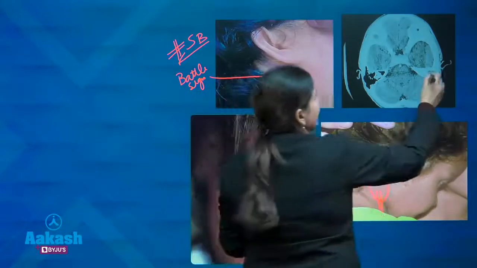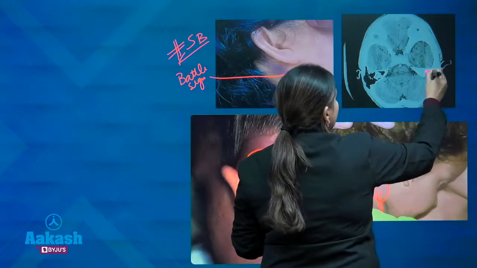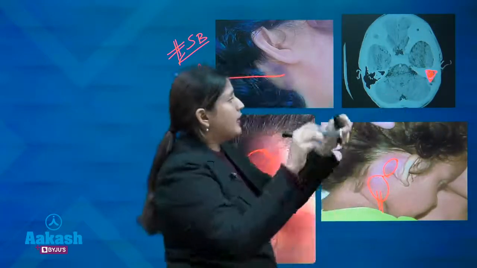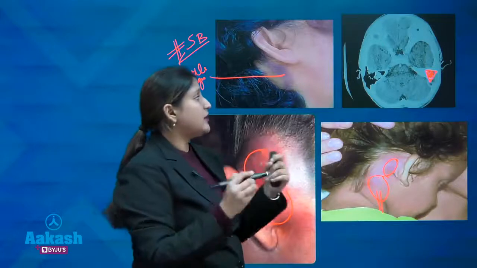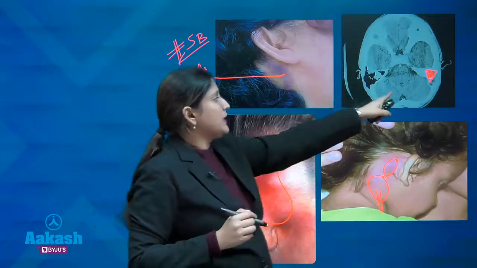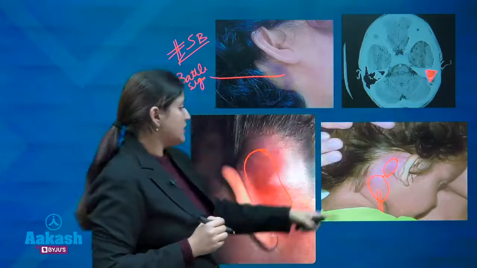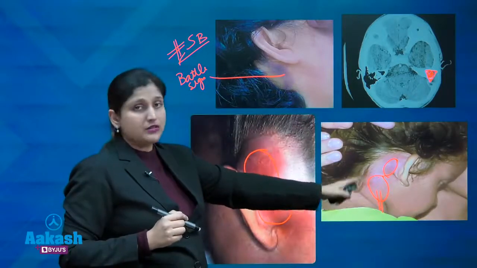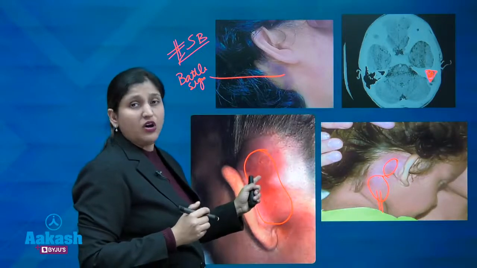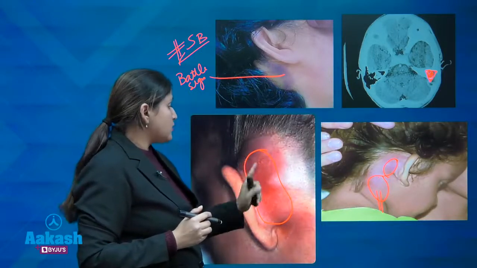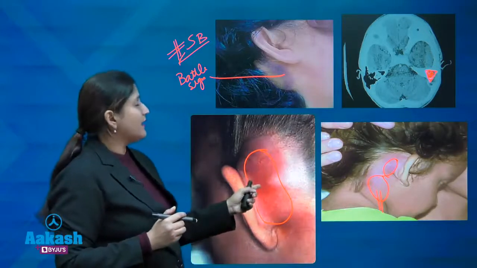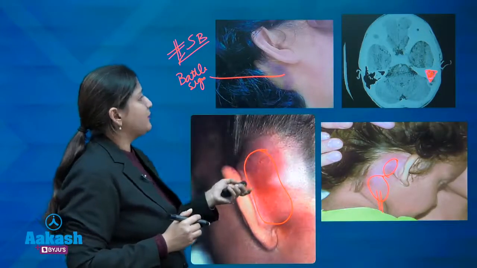This is the delta sign. Delta sign is that there is thrombosis present and all along it some blood is flowing through it. This is the delta sign. So this is a complication of lateral sinus thrombosis. This is a complication of an abscess that is formed by CSOM, and this is post-auricular abscess or mastoiditis. This can also give a smooth and bright red appearance, and this is a Battle sign.